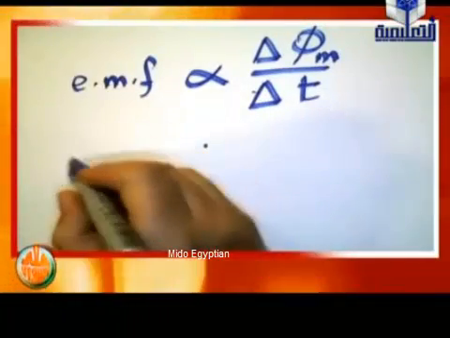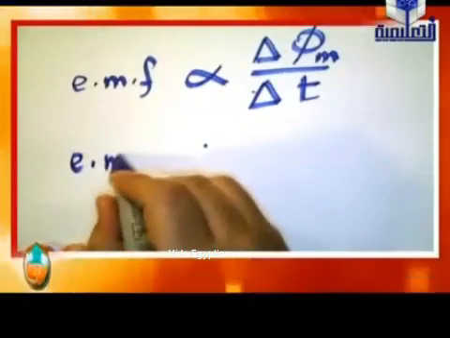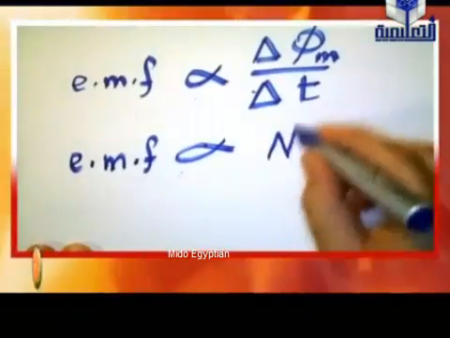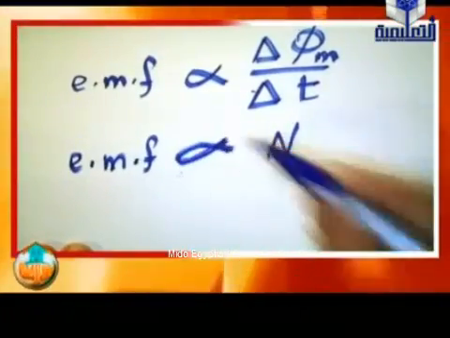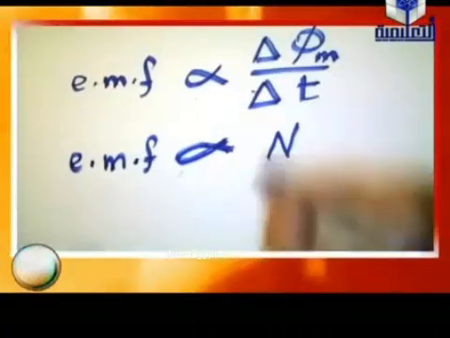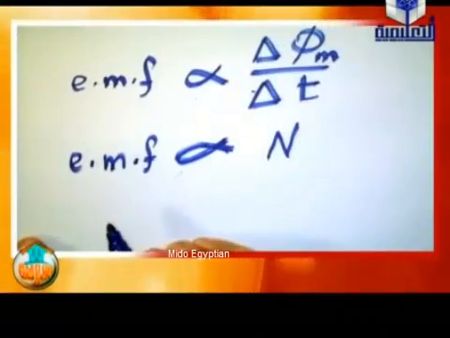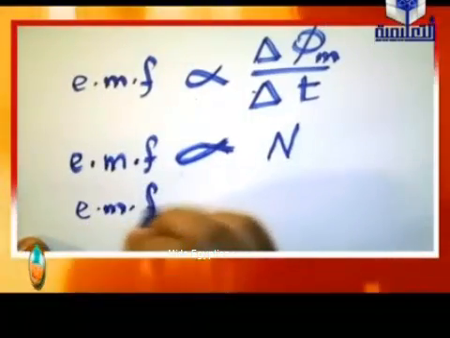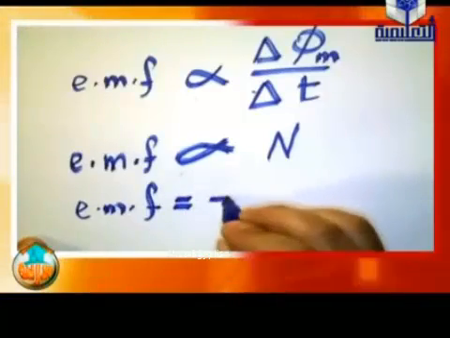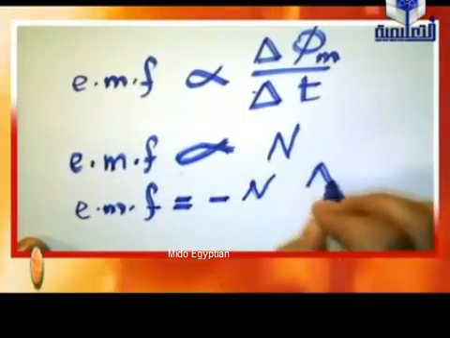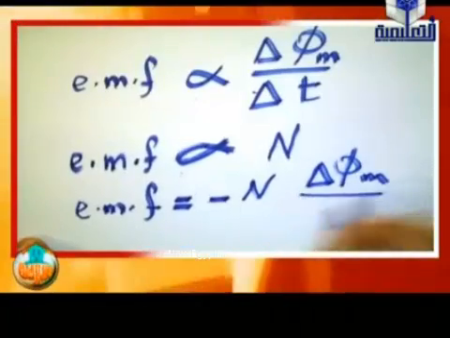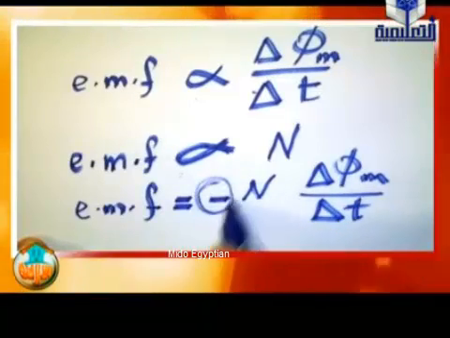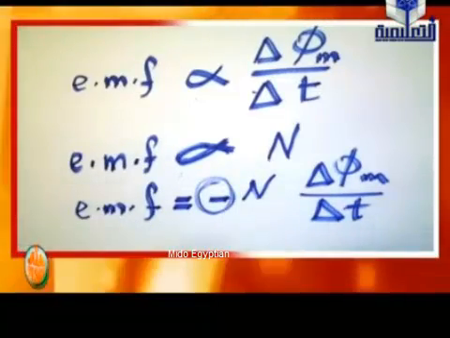And he also explained that the induced electromotive force is directly proportional to the number of turns, if we talk about a coil. So from these two relations we can finally conclude that EMF induced in a conductor equals negative N delta phi m divided by delta t. What about this negative sign? This negative sign indicates Lenz's rule.